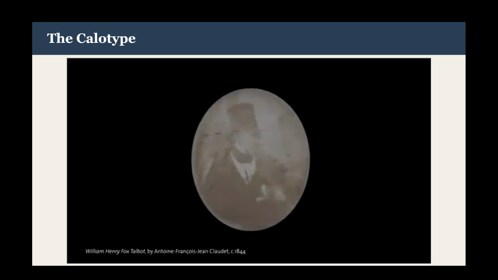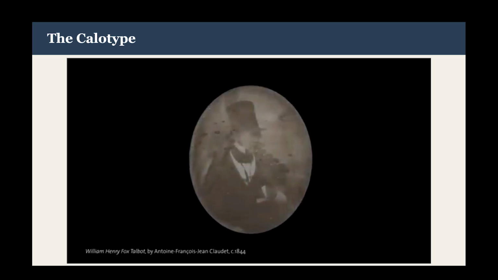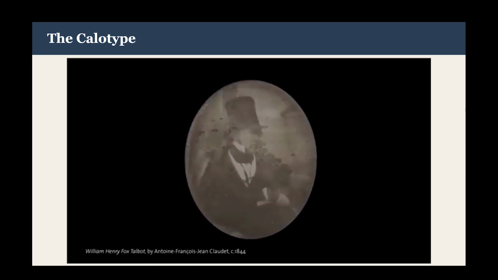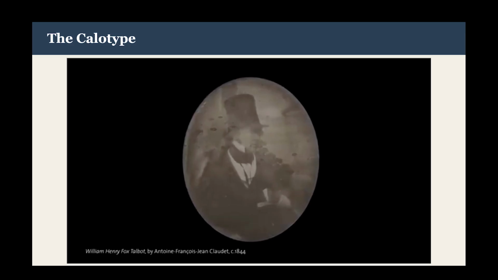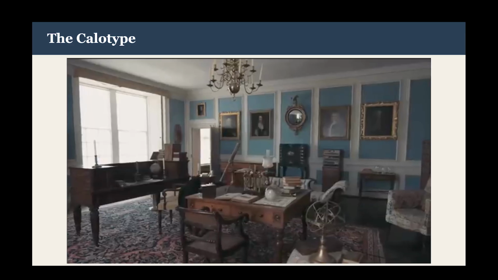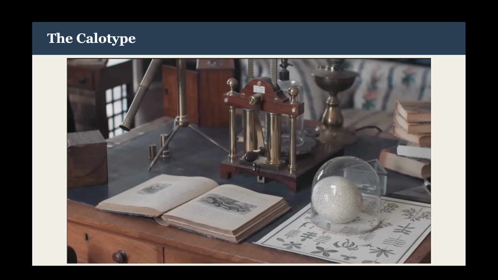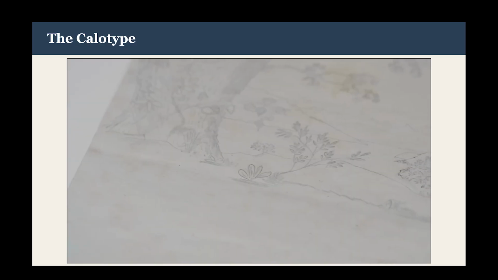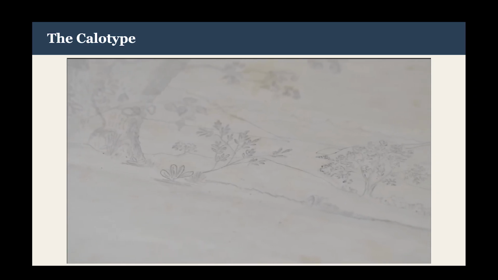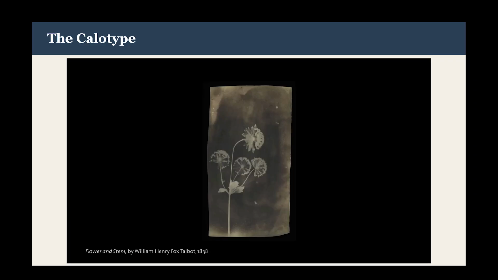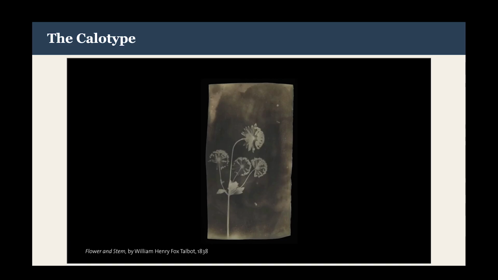William Henry Fox Talbot revolutionized photography in Britain. He invented the first photographic negative process, which became the basis of virtually all photography that followed. Talbot was an expert in many fields, including chemistry and optics, the study of light and lenses. But Talbot could not master drawing. Instead, he looked to science for an alternative way to capture what he could see. In 1834, he began to experiment with ways to make and fix images using light and chemistry.